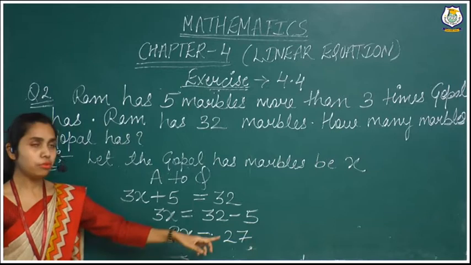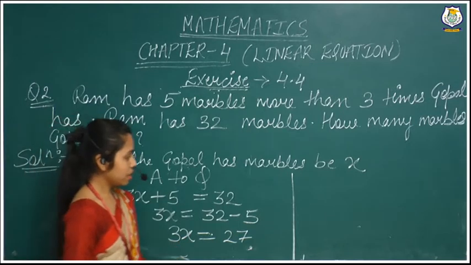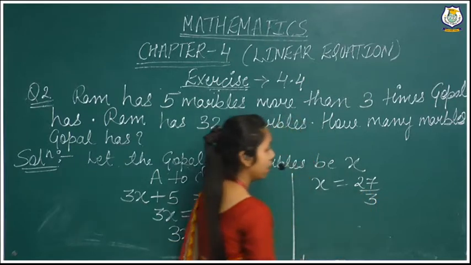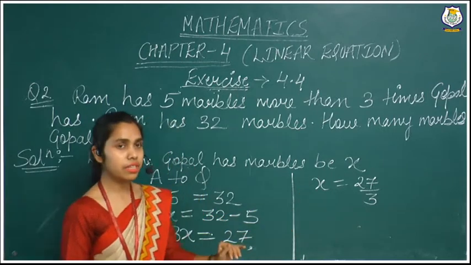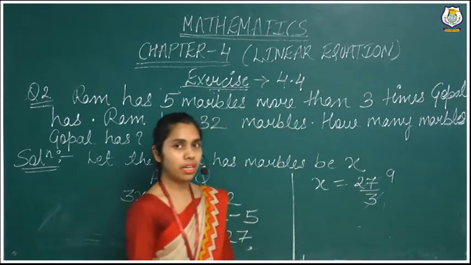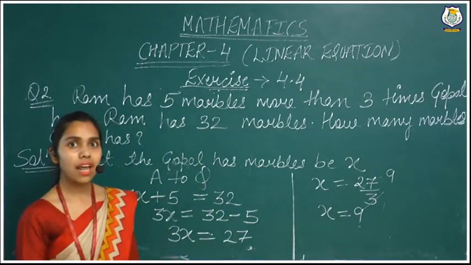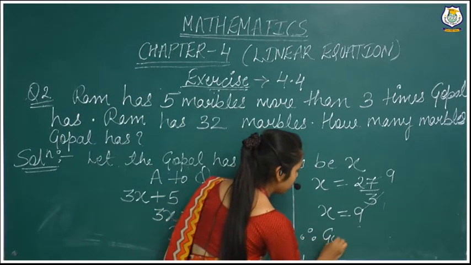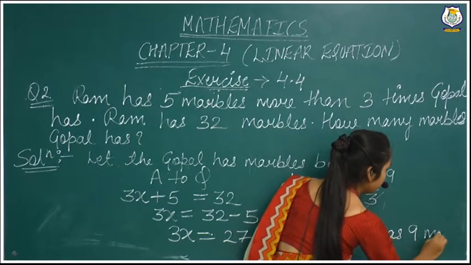Now we will have to find out the value of x. So this 3 we will have to take into the denominator. x is equal to 27 by 3, because here 3 is given with the multiplication sign. When we take it to the other side, the sign is changed, so we have converted it into divide. Now it will cancel: 3 ones are 3, 3 nines are 27. It means x is equal to 9. Therefore, how many marbles does Gopal have? Gopal has 9 marbles. So we will write, therefore, Gopal has 9 marbles.